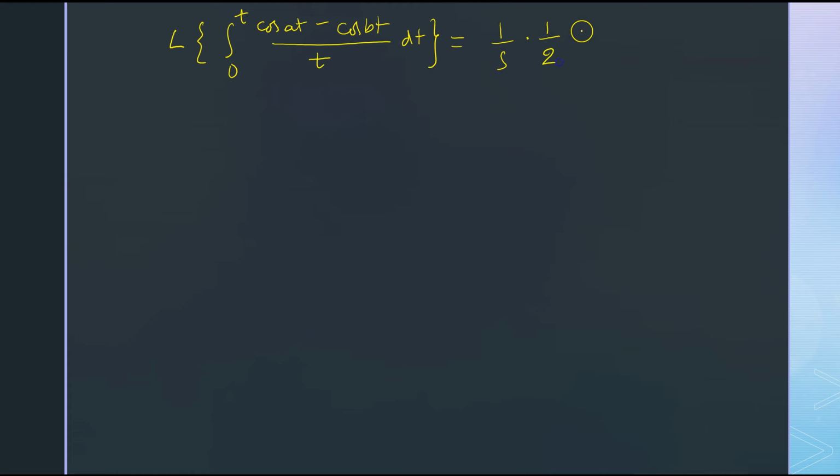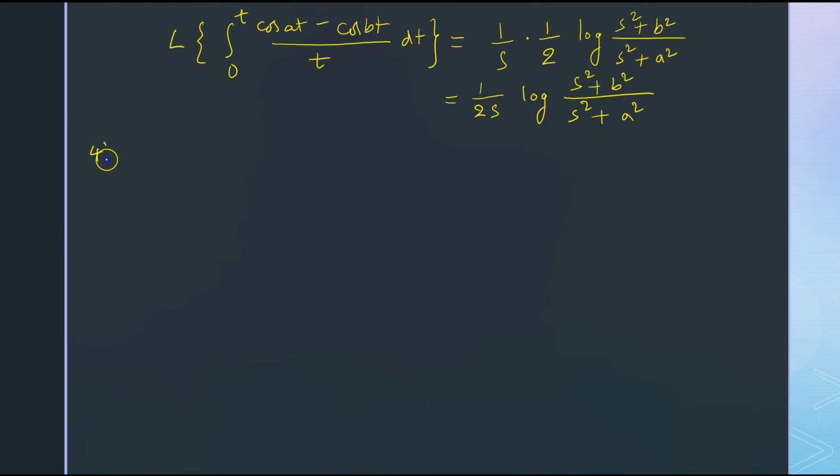So 1 by s into 1 by 2 log (s square plus b square upon s square plus a square), that is 1 by 2s into log of (s square plus b square upon s square plus a square). This is the Laplace transform of the integral 0 to t cos at minus cos bt upon t dt.